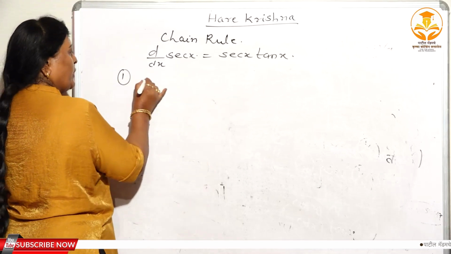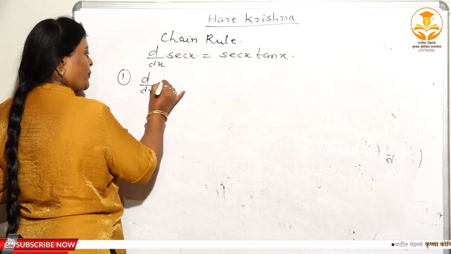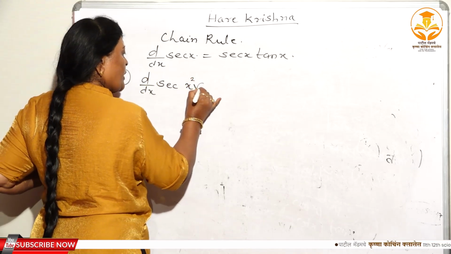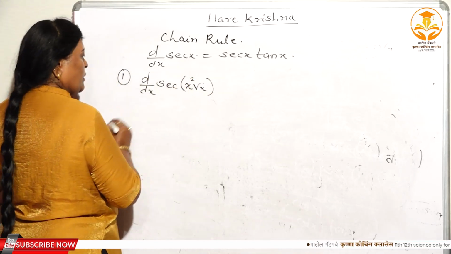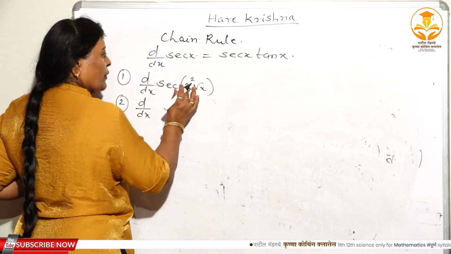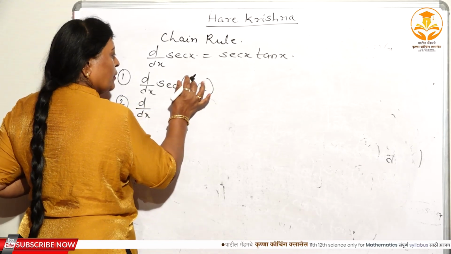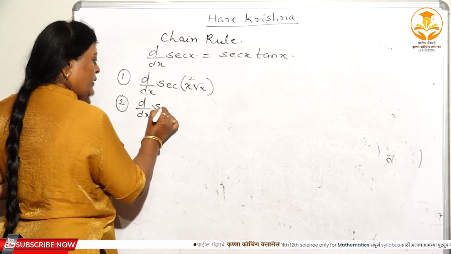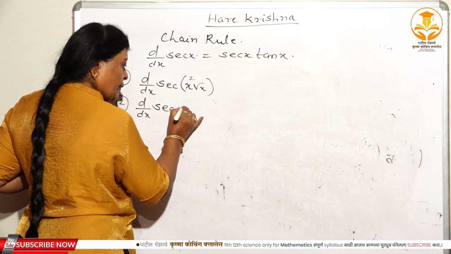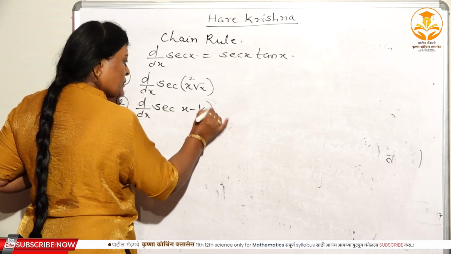Therefore, first one here, d/dx of sec of x square root x. Right? Second one, d/dx of, here you can take x square to x. Again, you can take here sec of x minus 1 by x.